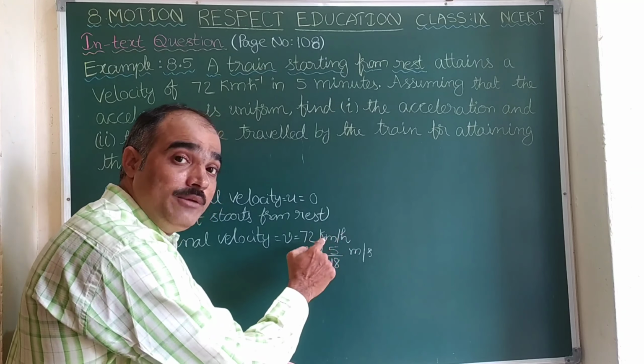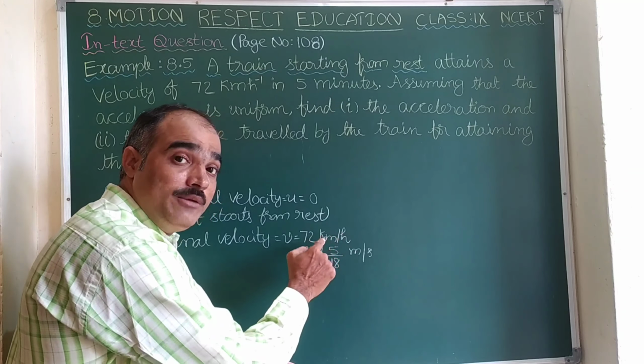Now here you observe that, assuming that the acceleration is uniform, by catching that sentence, we will be able to apply any one of the three equations of motion. If an object is moving with uniform acceleration, then its motion can be described using the three equations.